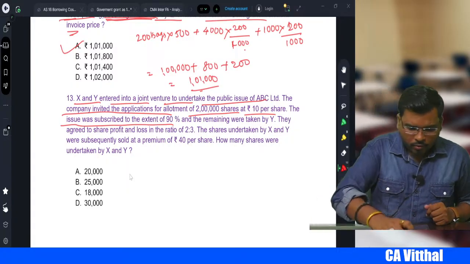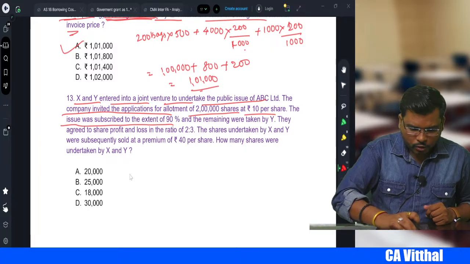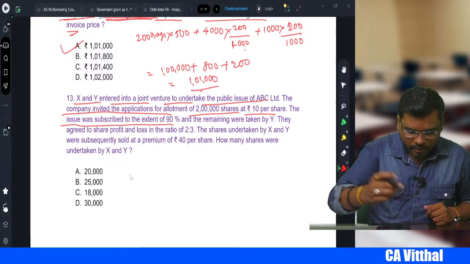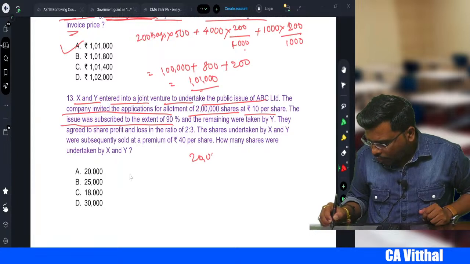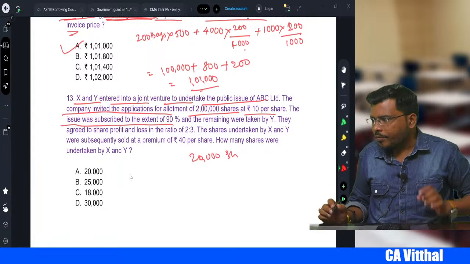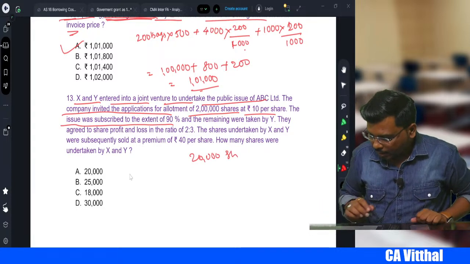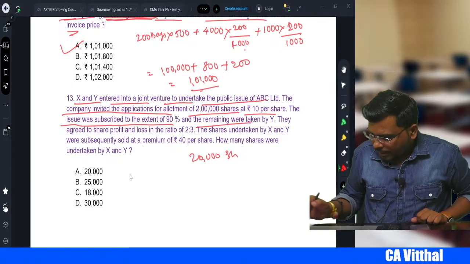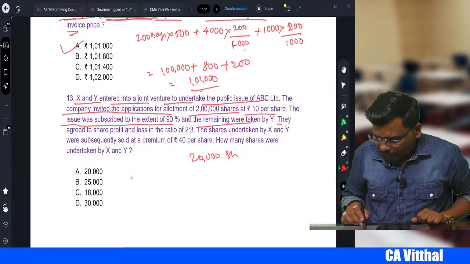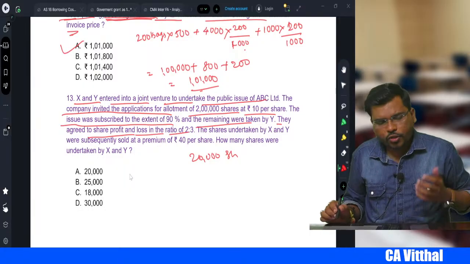So 10% of 2 lakhs, how much? 2 lakhs into 10% is nothing but how much, sir? 20,000 shares. Who will subscribe, sir? X and Y will subscribe, right? And the remaining taken by Y. Okay, they agree to share the profit or loss in the ratio of 2:3.